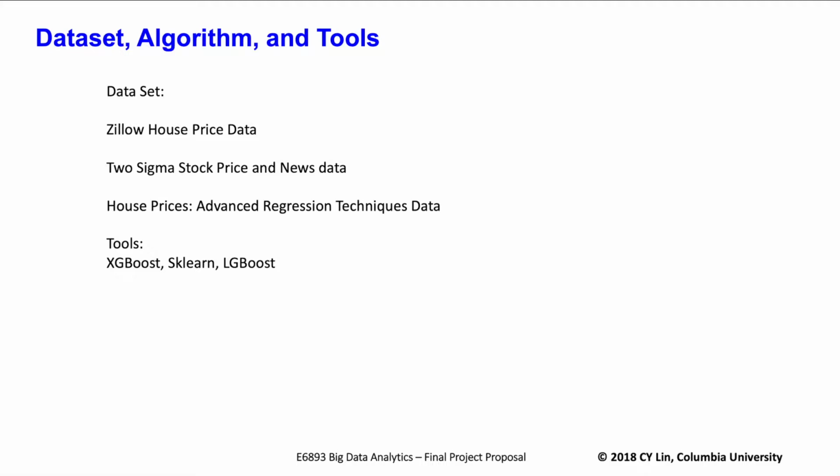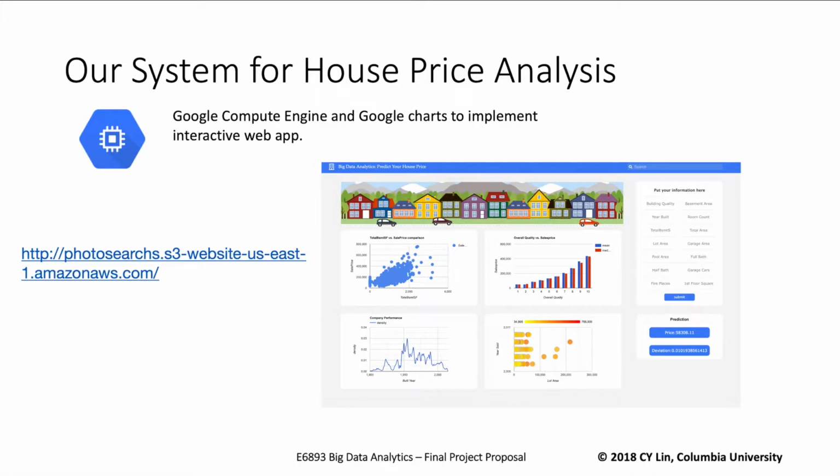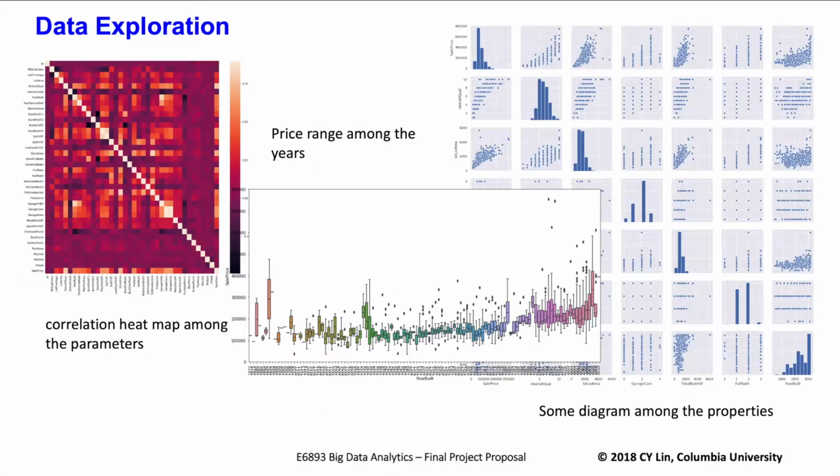Those algorithms and tools have a superior performance when compared to some other tools such as the Spark machine learning library. They are strong at parallel computing and distributed systems. This is an overview of our system. We adopt Google Charts and also build a simple prediction form to input the properties of a house so that we can get the house price prediction results and its deviation. Later we will have a short demonstration on our website.